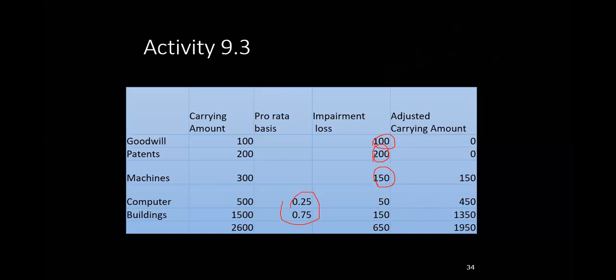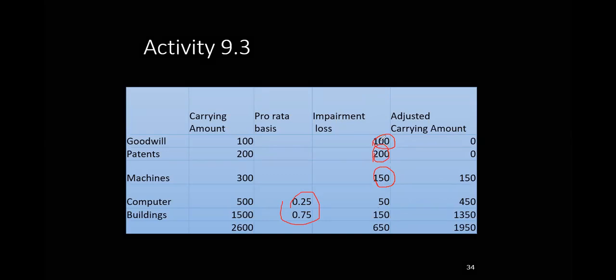Why did you reduce 100 from goodwill? Always, goodwill you reduce by the maximum. When you allocate the impairment of 650, you have to remember the first priority is the specific assets. So we give priority to those first.